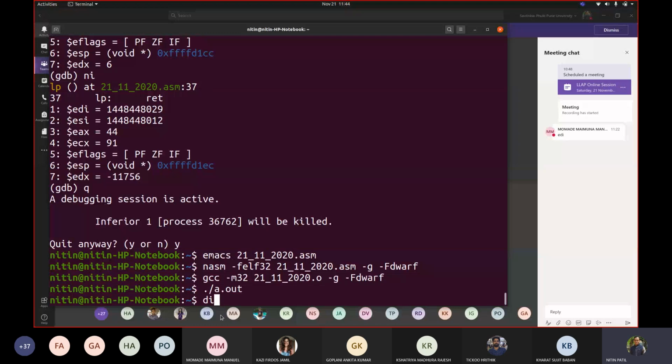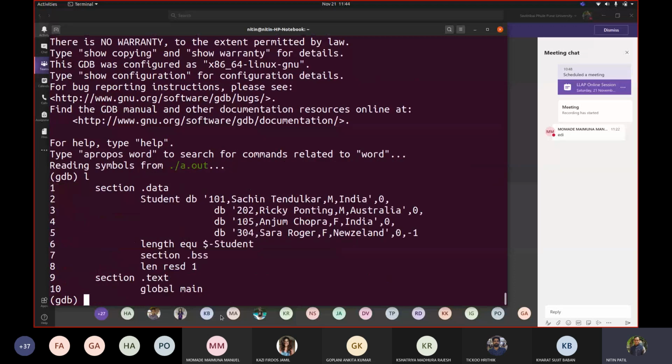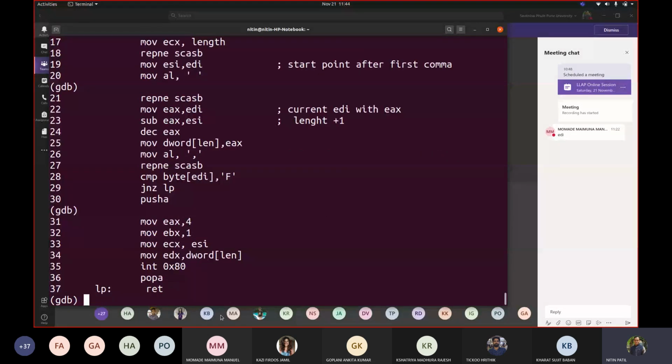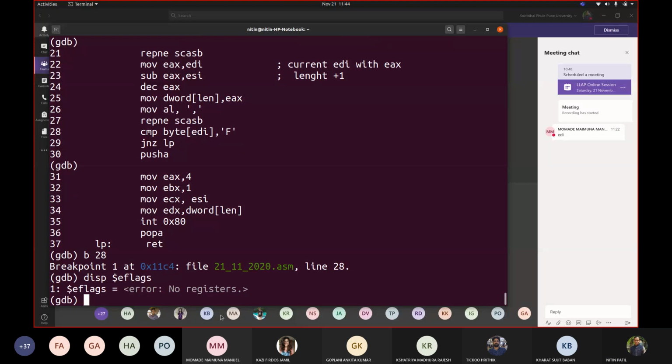Now let me show you through debugger. So we'll set breakpoint directly at this CMP instruction, which is at line 28. Fine. Let us display $eflags only. ESI doesn't matter now because we want to only check what is the change in the flag register.